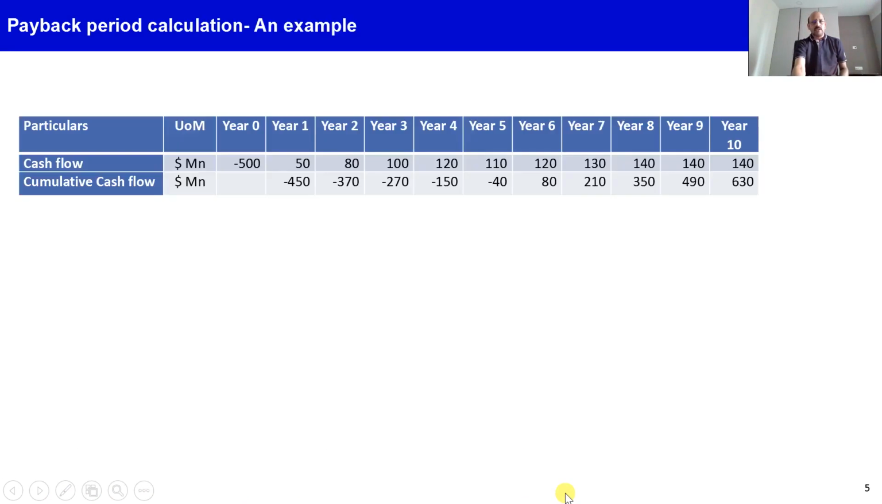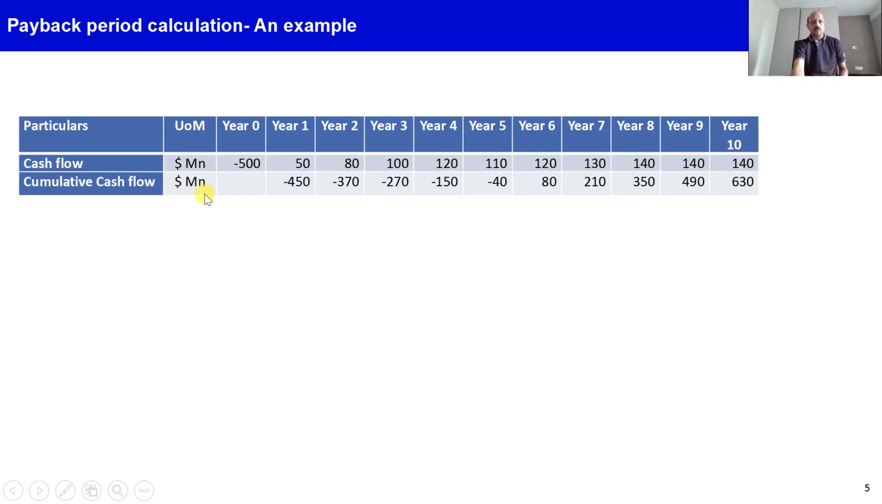So let's understand this with a simple example. Here, suppose you are investing $500 million at the beginning of year 1, or let's say year 0, and the cash flow generated out of that is 50 in the first year, 80 in the second year, the third year is 100, the fourth year is 120, and like that.